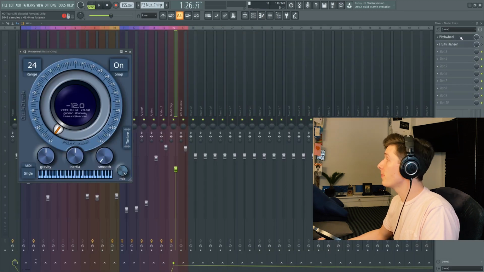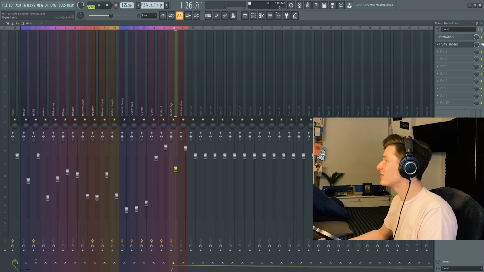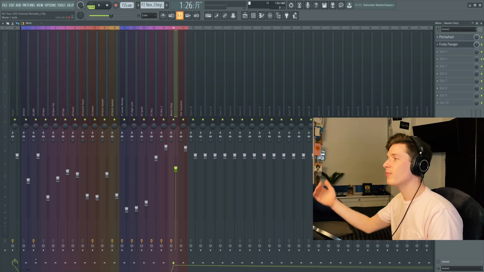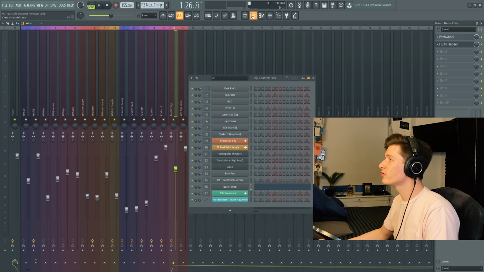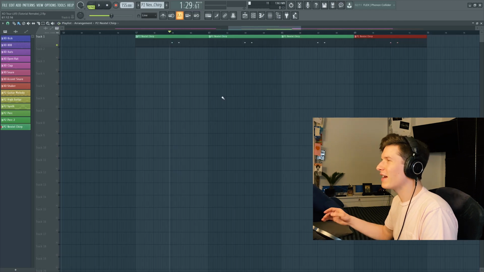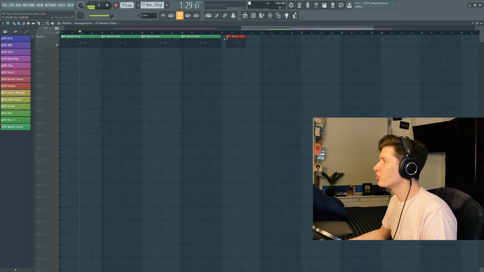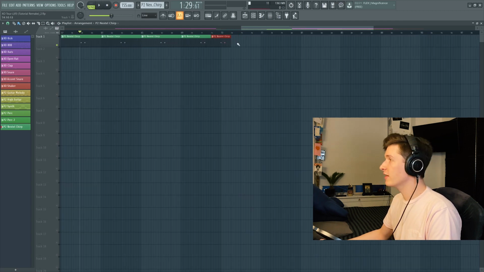Then I'm going to go to the effects. I'm going to go to pitch wheel, pitch it down another 1200 cents. And then I'm going to throw on this plugin, Fruity Flanger. I think that's how you pronounce it. I always forget. And what this is going to do is make it sound like it's kind of moving and oscillating between your headphones almost. And then we are going to have this as our final product. So this effect kind of sounds like an alien talking, I guess. I guess that's how they communicate in Uzi's head. And then I'm also going to paste this pattern for the chorus and the verses.